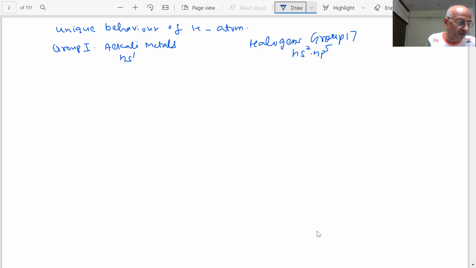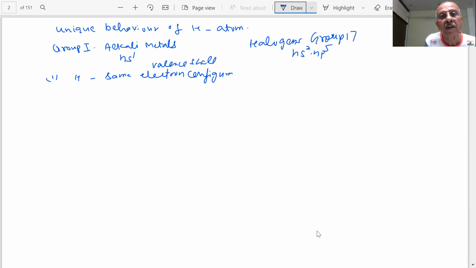This is ns1. Hydrogen has the same valence shell electron configuration, 1s1. So it resembles alkali metals, which lose one electron, and hydrogen can also gain one electron to form H-, like the halogens.